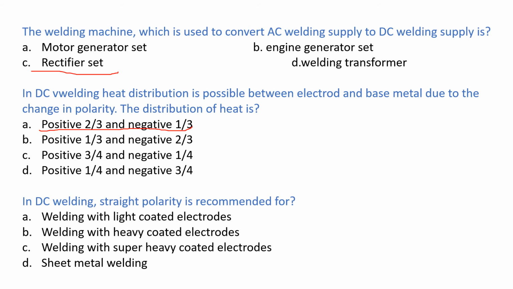Next question. In DC welding, straight polarity is recommended for, options: welding with light coated electrodes, welding with heavy coated electrodes, welding with super heavy coated electrodes, welding with sheet metal. The answer is welding with light coated electrodes.